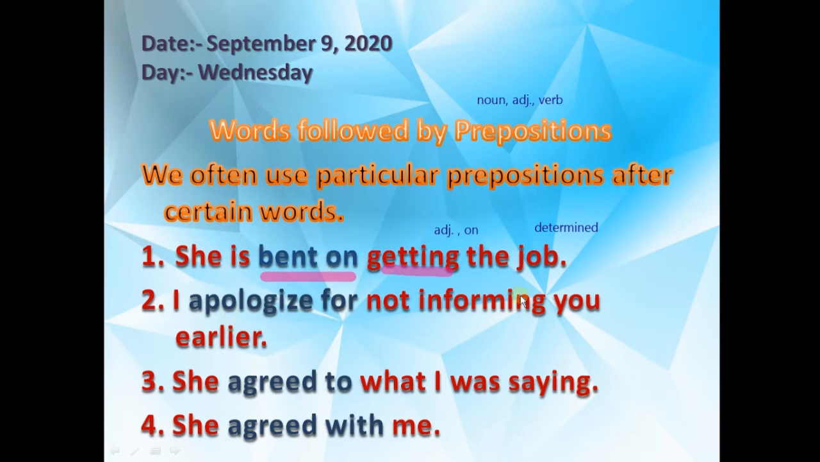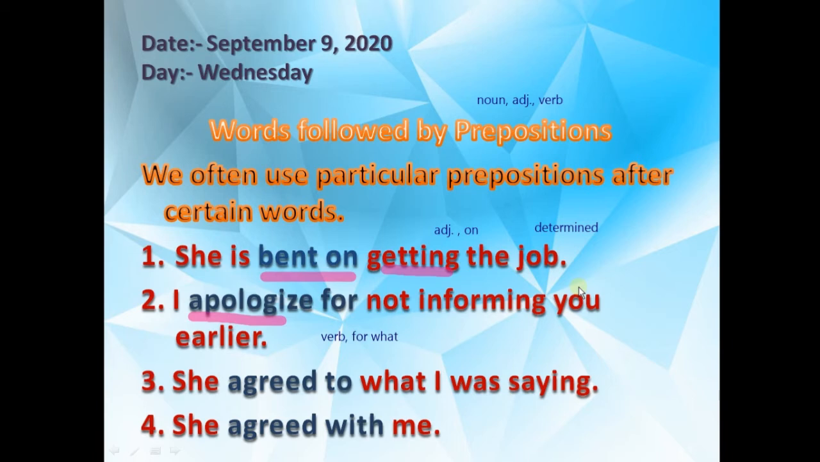Now the next one: I apologize for not informing you earlier. First of all, identify what "apologize" is. Definitely this is our verb, and after this we have used "for". I apologize for what? Apologize means regret; you are feeling guilty, you are feeling sorry. So I apologize for not informing you earlier means I regret not informing you earlier. I think you have understood.